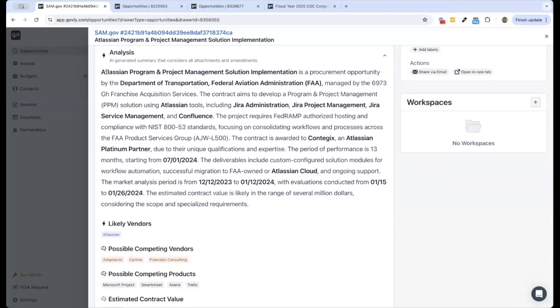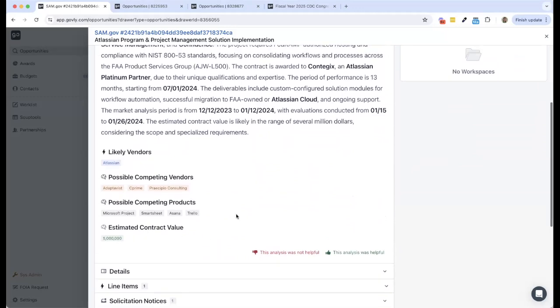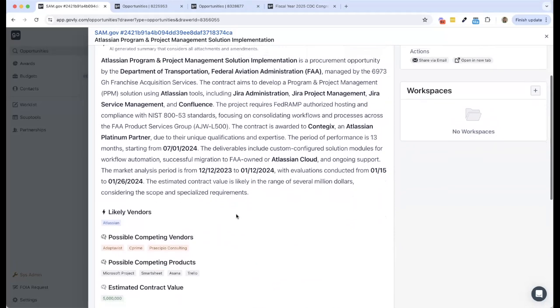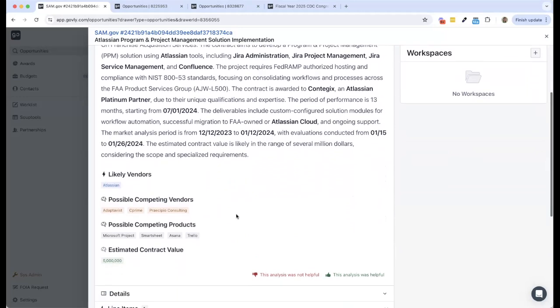So you can get at a glance what the solicitation is for, who's requesting it, a bunch of helpful information, keywords called out in bold. We also predict the likely vendors, the possible competing vendors, possible competing products, and estimated contract value. All of this is meant to help you get that at-a-glance view so you can decide whether you want to pull this into your pipeline for deeper consideration or not.